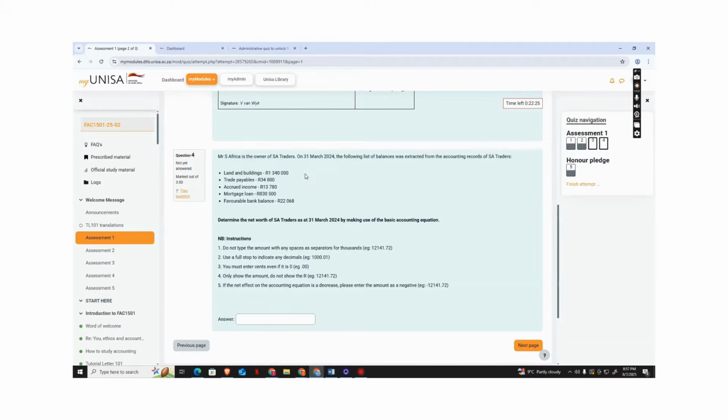So let's start with the land, which is 1,340,000. Plus we add the accrued income, which is 13,780. Plus we also add the favorable bank balance, which is 22,068, which gives me an amount of 1,375,848.